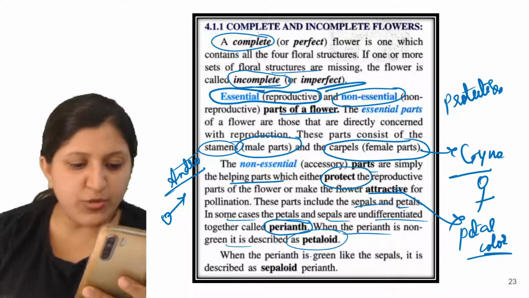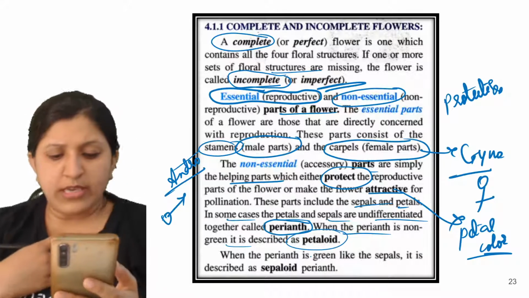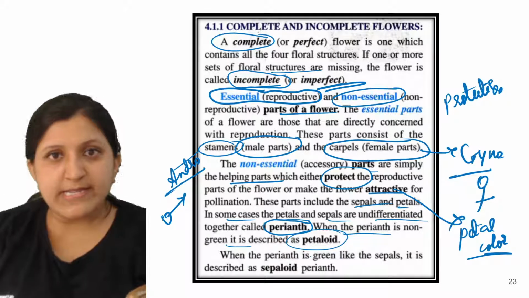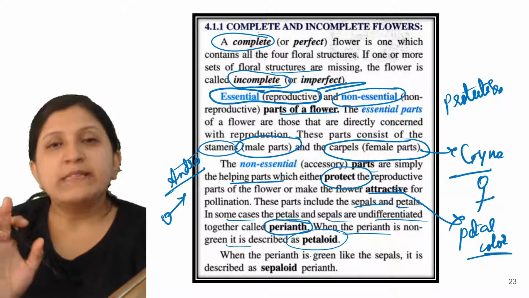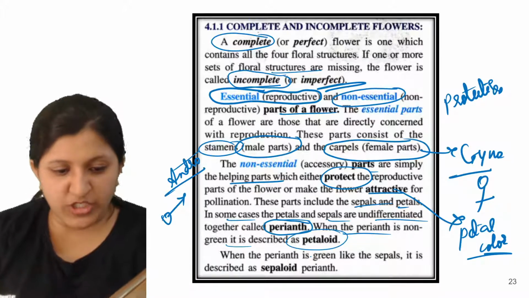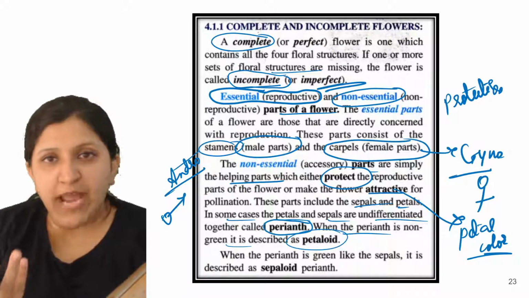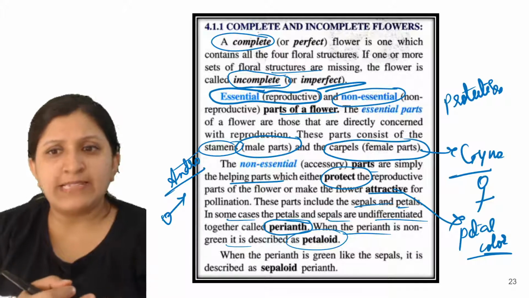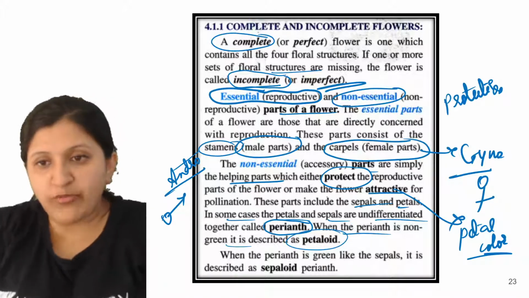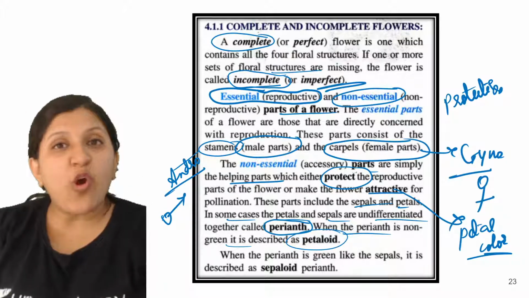Non-essential reproduction could be done through cross-pollination. Okay, so it is not as such. The non-essential part is there. In that case, the calyx and corolla are not having a role in reproduction, so they need not have attractive petals or anything as such. Whenever we say non-essential, that is petal and calyx, they are always attractive.